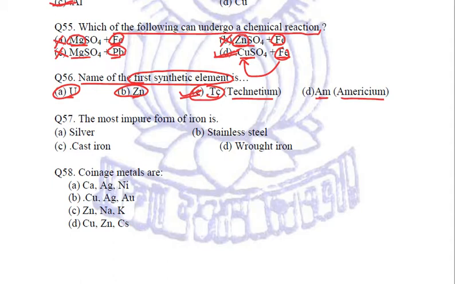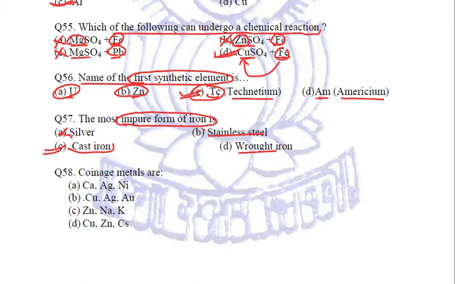The most impure form of iron is, again we have got silver can't be there, stainless steel is an alloy, wrought iron and cast iron. Among these, the most impure form is cast iron, which contains a good percentage of carbon as an impurity. Fine. So this is the most impure form of iron.